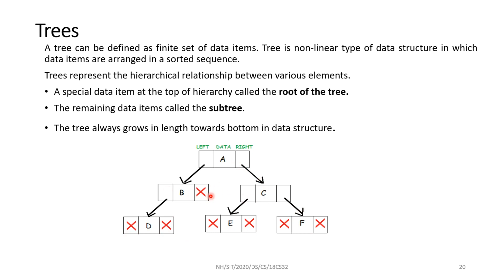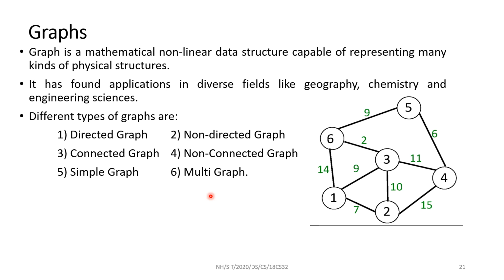Like that, data are organized. This is very much important. This tree is very much useful when you are organizing the data. That will save computation time of searching. The next data structure we are going to deal with in module 5 is graph. As you can see in this diagram, there are some nodes. Node number 1, 2, 3, 4, 5 are all called nodes, or vertices.